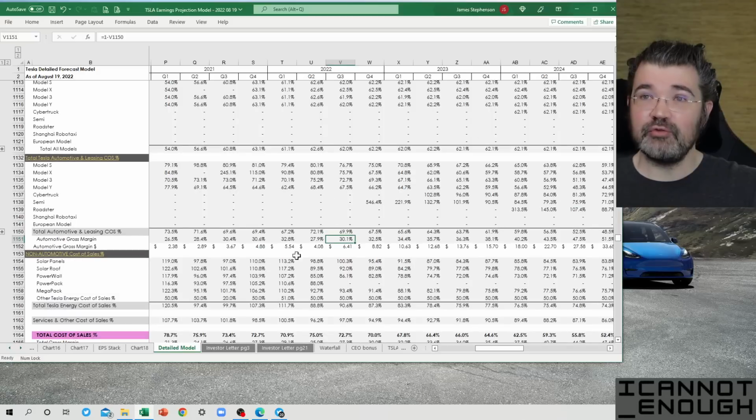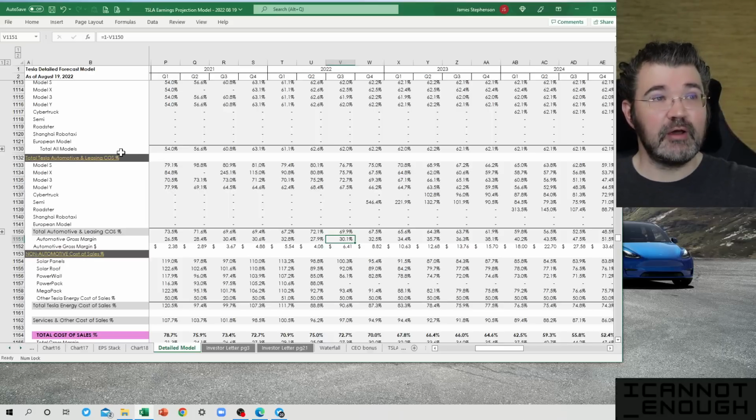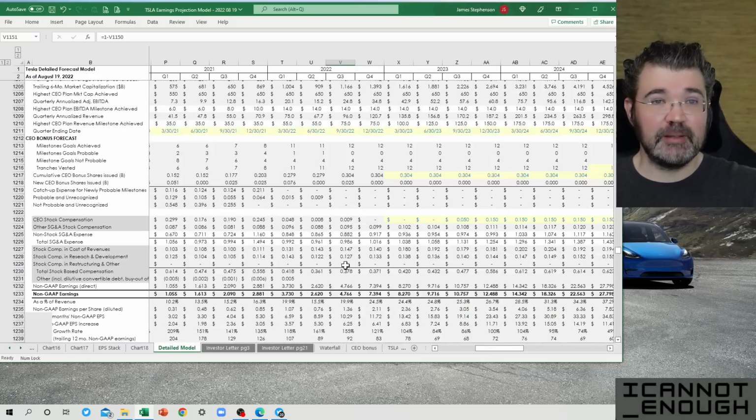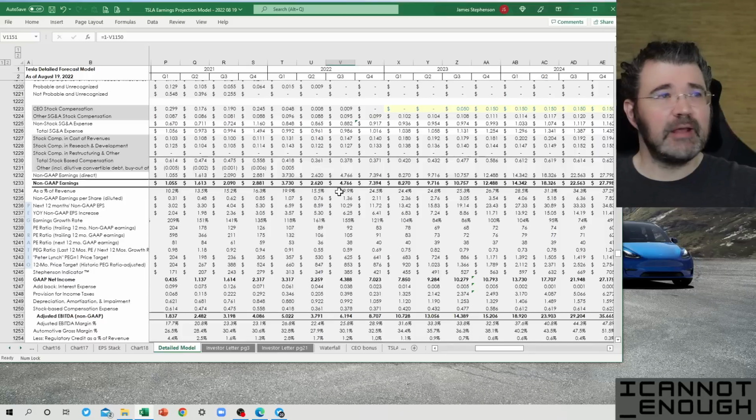You remember the fourth major section of my detailed model gives you just the cost of sales percentages for everything. So the total Tesla automotive and leasing cost of sales percent, including regulatory credits, was 30.1%. We've got that number already. So I'll scroll back down, find this row again,